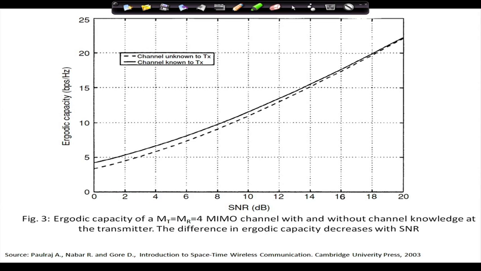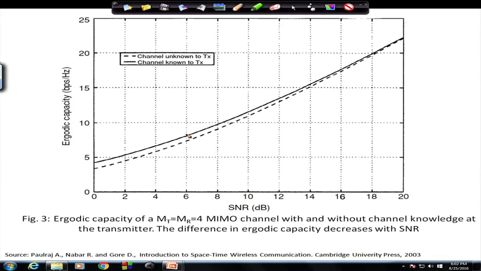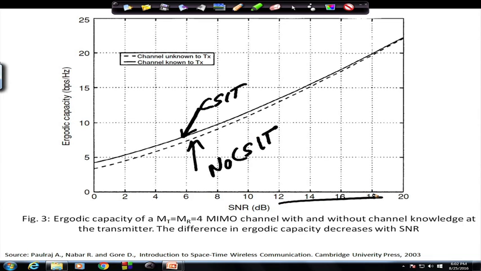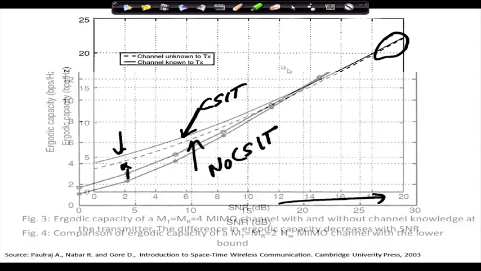So, this particular result shows the ergodic capacity when the channel is known at the transmitter. That is this solid line, CSIT, and this is the ergodic capacity for no CSIT. There also we see that as SNR increases, the gap between these two decreases, becoming better and better for higher values of SNR. Okay. We move further and we will see some more important results.